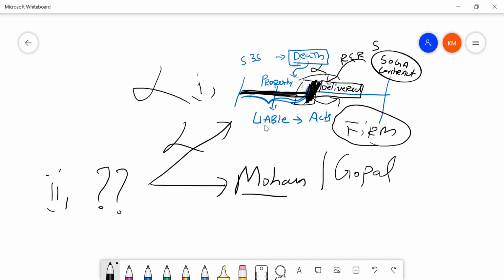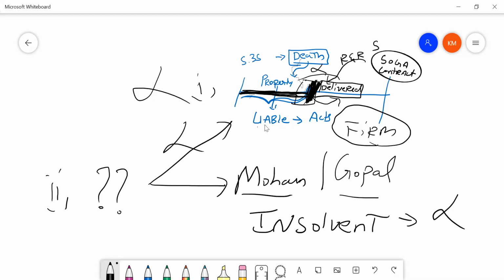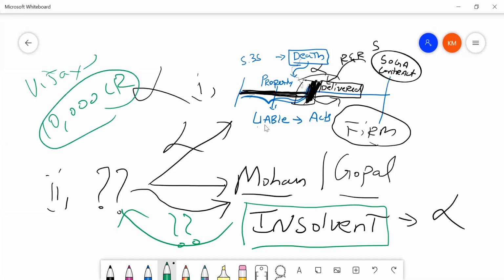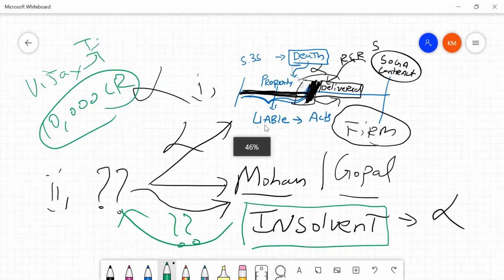Now, Mohan and Gopal both have become insolvent. Meaning what? They are not having the money to pay to anybody. So you can sue them, you can absolutely sue them. But whether you will receive the money is a question mark. If they don't pay, you cannot do anything because they are insolvent. I'll give you an example. Today, Vijay Mallya has to pay something close to 10,000 crores to banks. If he declares himself as insolvent tomorrow, banks cannot do anything. They cannot recover the money. That is the same case here.